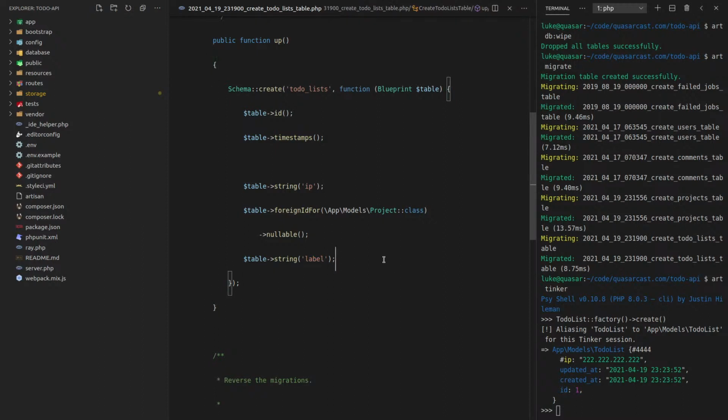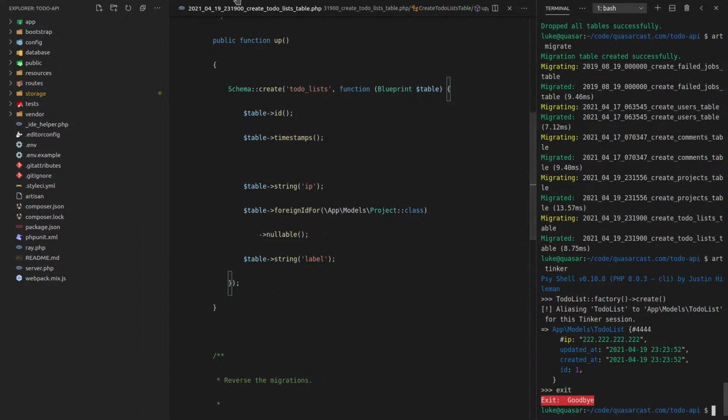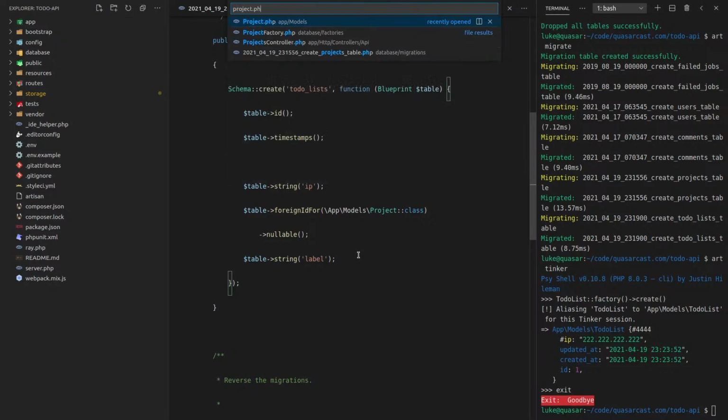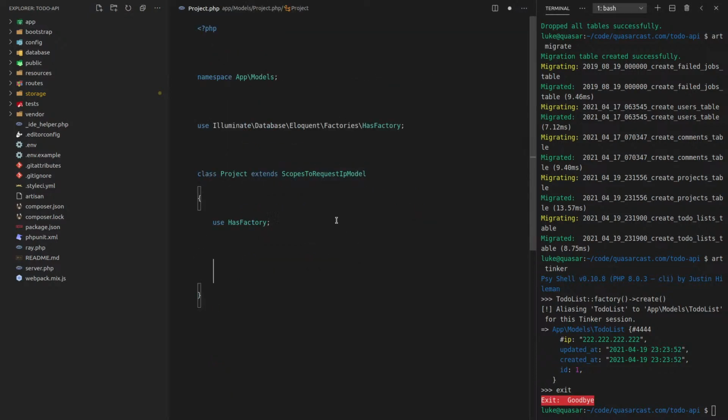Okay, so I'm happy with that. What else does the list need? Probably nothing else, because once again, it's literally just an organization tool. So now we want to be able to say a project has many lists. So let's go to project.php. So I'm a bit all over the place.